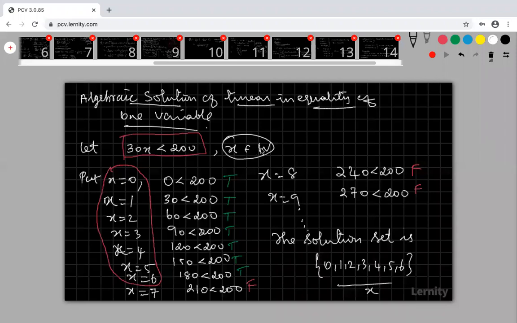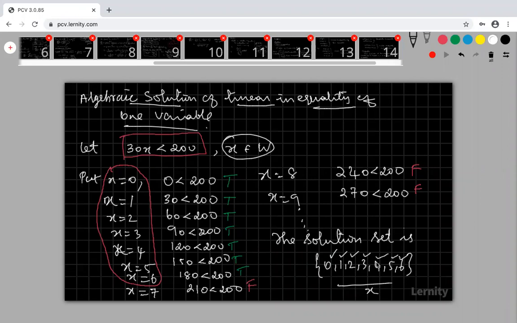Look at that, I have so many answers. You write it in a bracket, as a set. For inequalities, we may get so many answers. The algebraic solution means the set of all solutions, the individual values, written in a set.